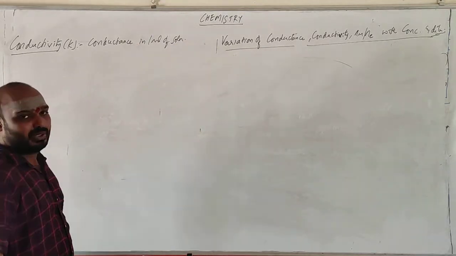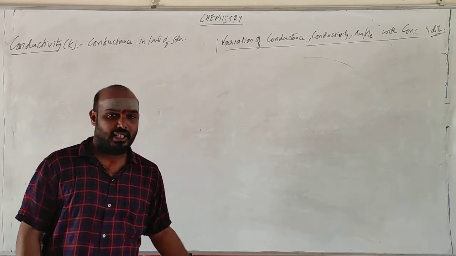Conductance in 1 ml of the solution. Okay? Are you getting me?